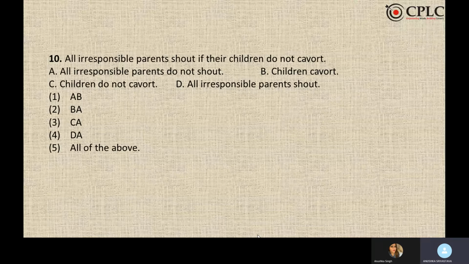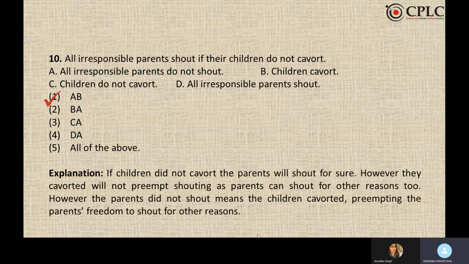All irresponsible parents shout if their children do not cooperate. Shouting is the effect. Children not cooperating is the cause. So all irresponsible parents do not shout. Children cooperate. Answer is A, B.